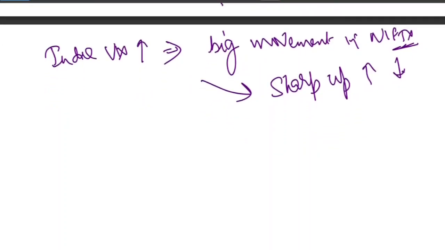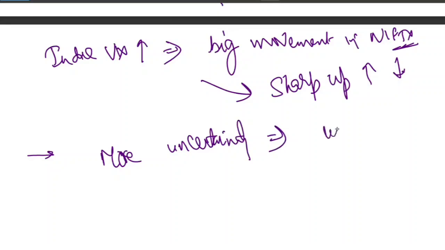So it means more uncertainty, and more urgency to trade. When urgency increases, trading activity increases. So what happens to the trading volume? Remember, trading volume also increases. That's the correlation.